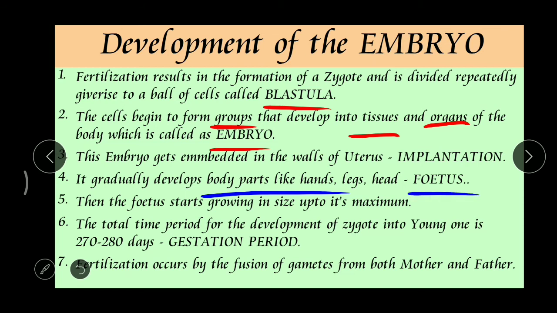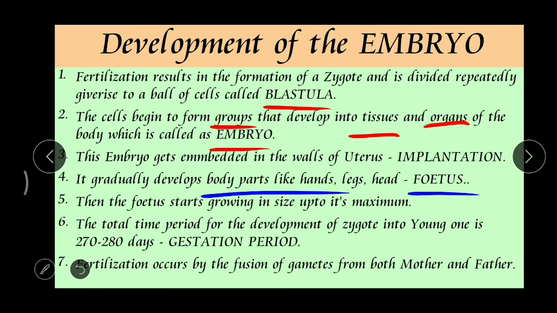That means by 3 months, all the parts are formed in the baby, and from the third month, what we call a zygote is now a fetus. Now, what is the definition of a fetus? From the third month of pregnancy, the zygote is called a fetus. Okay, and now inside this uterus, the fetus is fixed.